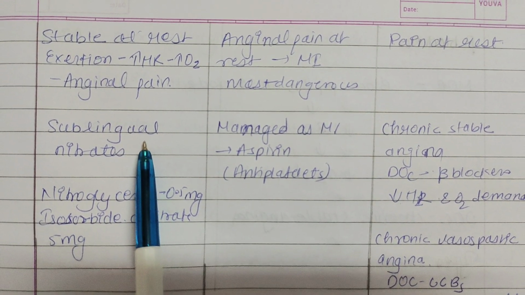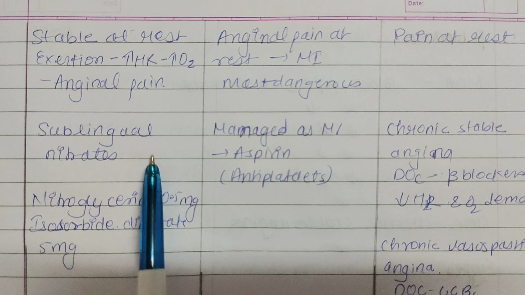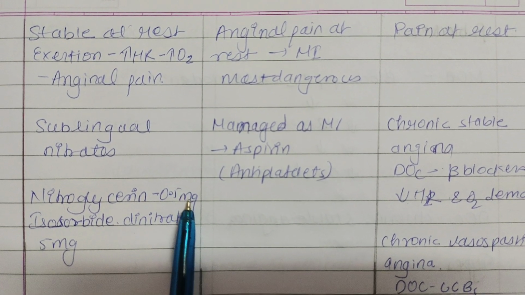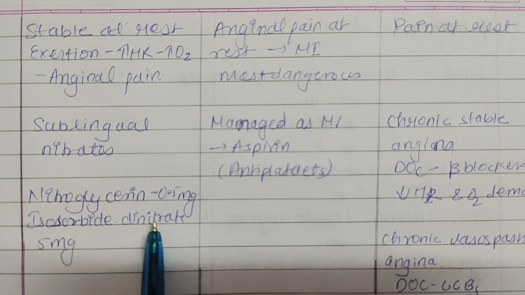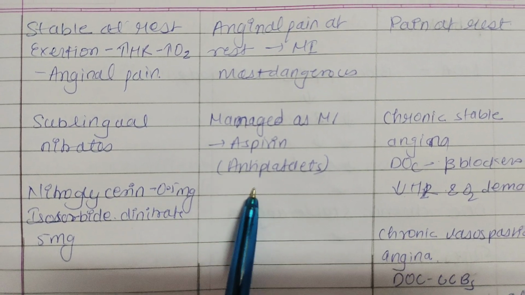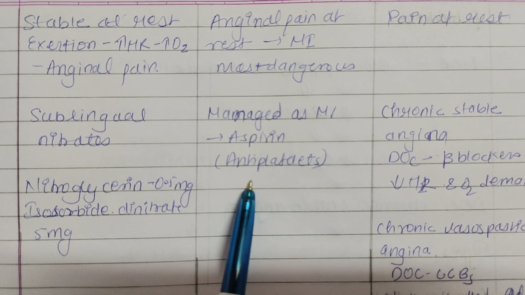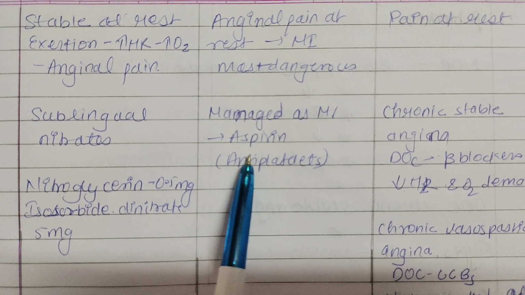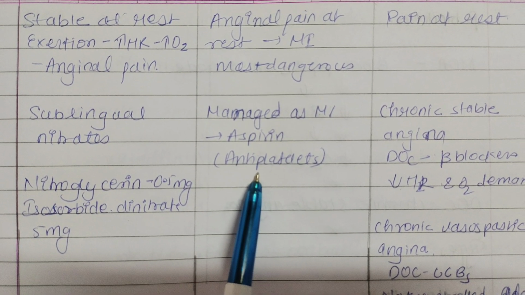Treatment for stable angina is sublingual nitrates. Nitroglycerin is used, which is 0.5 mg, and isosorbide dinitrate 5 mg. Then unstable angina is managed as MI, in which aspirin and an antiplatelet drug are given.